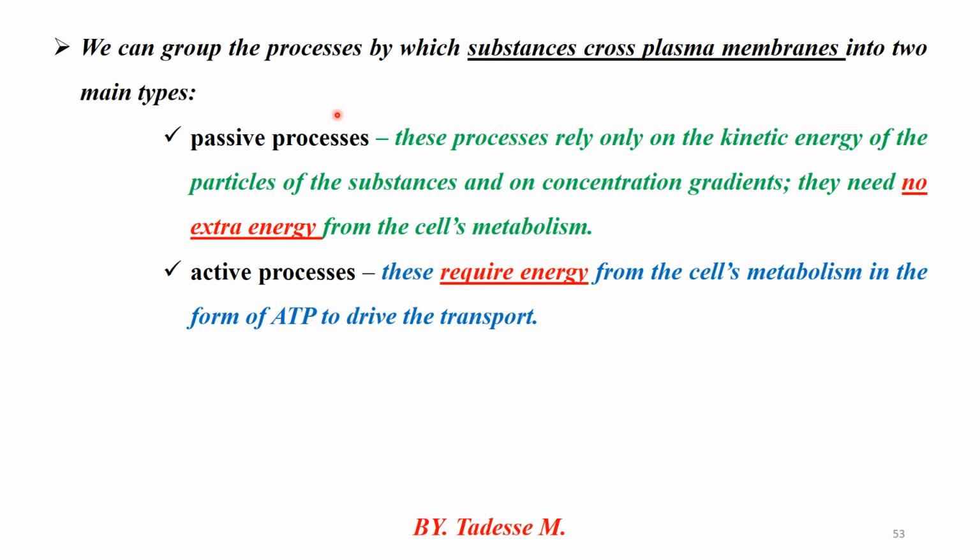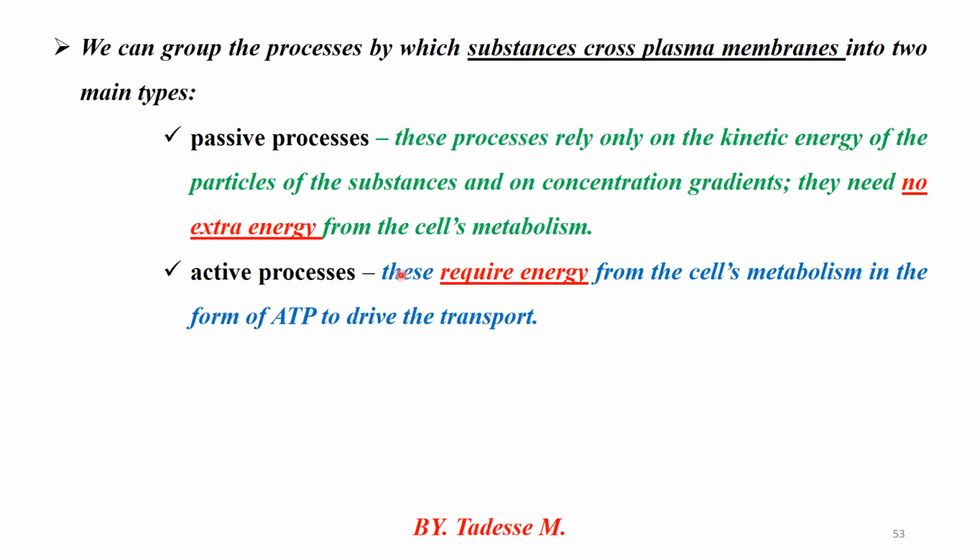Based on the movement of substances across the plasma membrane, it is possible to classify them into two parts: passive process and active process. Passive process requires only kinetic energy without extra energy from cell metabolism. It moves substances from high to low concentration due to the concentration gradient.